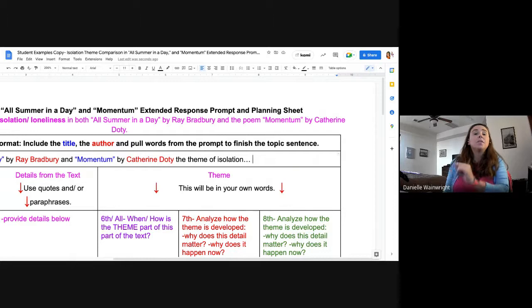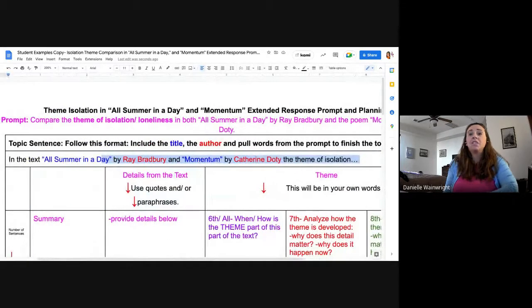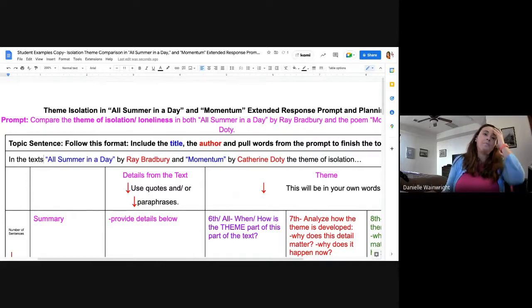You absolutely do not want to have this be your whole sentence when you submit this, ending with a ... That would be a fragment and it would not be answering the question. The other thing I realized is that I said in the text, but this is two texts. So I need to go ahead and edit myself a little bit there.